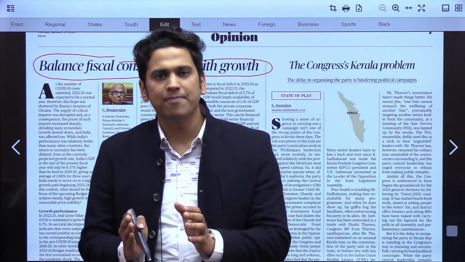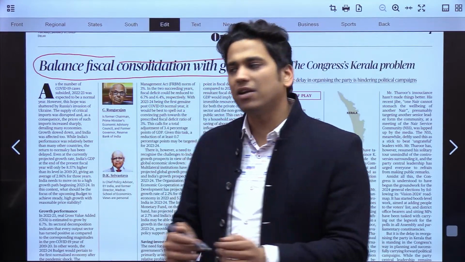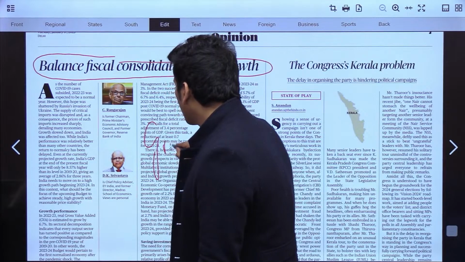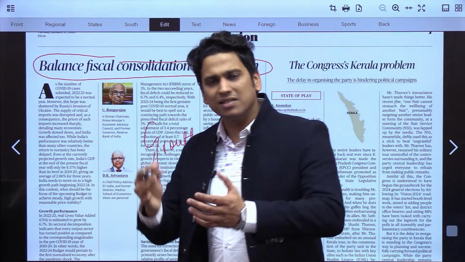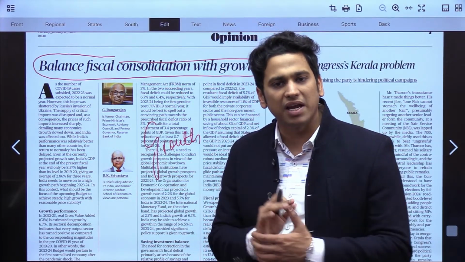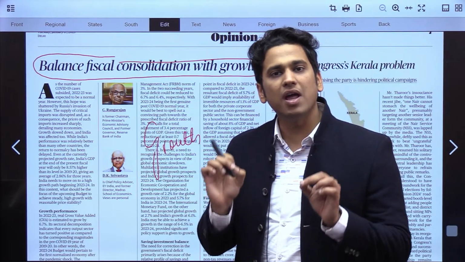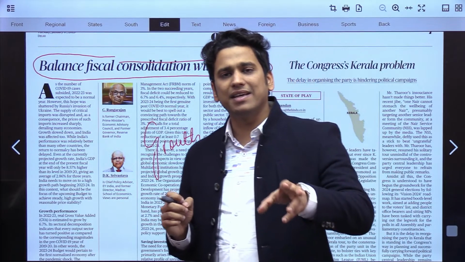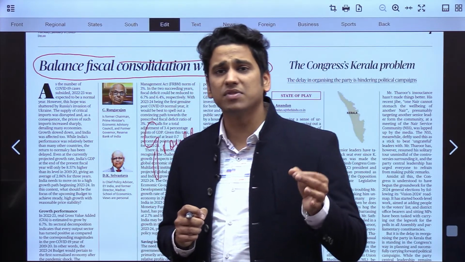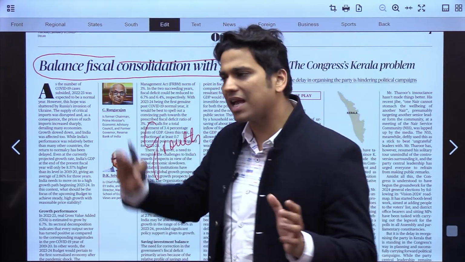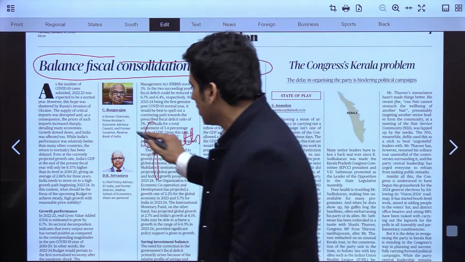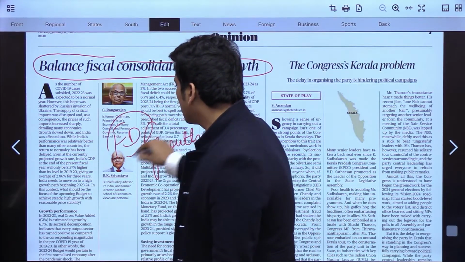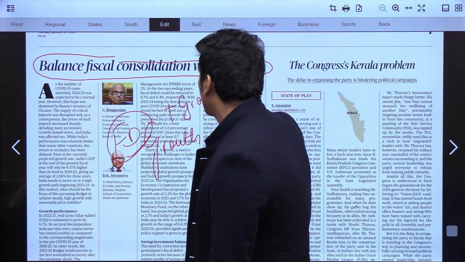Now this is the time we have to make sure that we go for growth as well, which has slid down a little bit. Along with it, we have to maintain the fiscal deficit, which over the 3 years has increased by 3 times what we intended. So this editorial is basically about controlling the fiscal deficit along with pushing for growth.